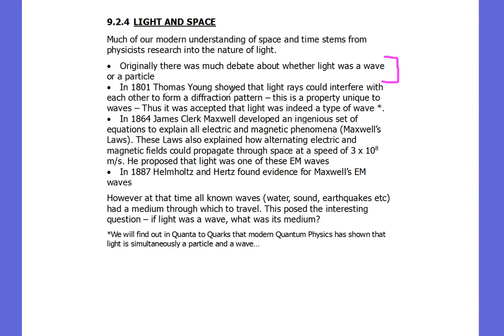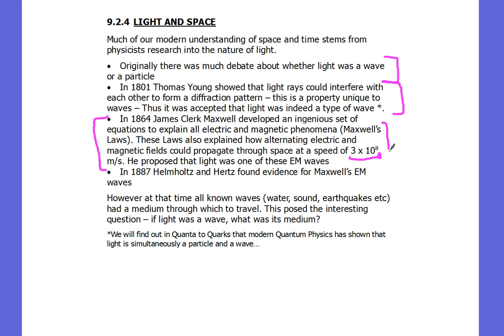In the 1800s, Thomas Young showed that light rays could interfere with each other, and interference is a wave property, which suggested that light was a wave. A man called James Clerk Maxwell, probably one of the most famous and important physicists of all time, showed that there are special waves called EM waves, consisting of electric and magnetic fields, and if they went through space, they'd have to travel at a speed of 3 × 10^8 meters a second, which at the time was pretty close to the measured speed of light.